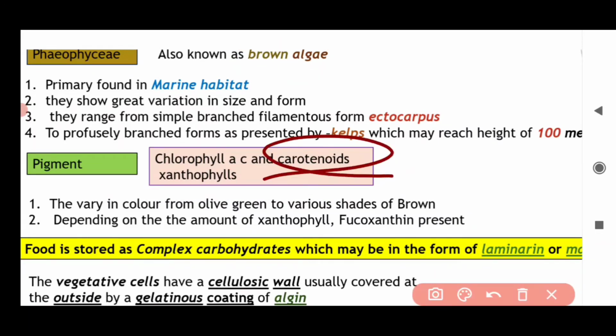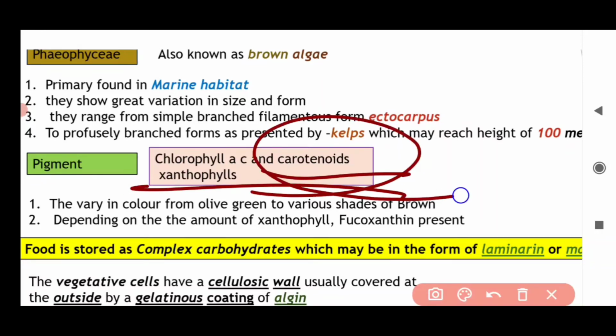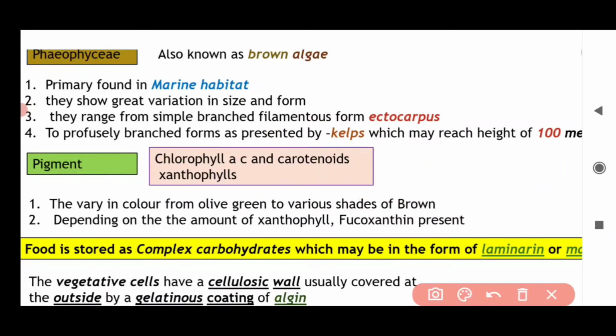Carotenoids mean orange color; carrot is orange, right? In plant physiology and photosynthesis, remember the different colored names: carotenoids is carrot, orange color, and xanthophylls is your brown color.